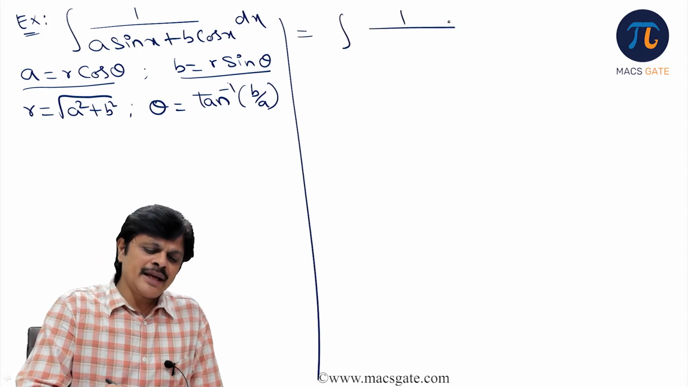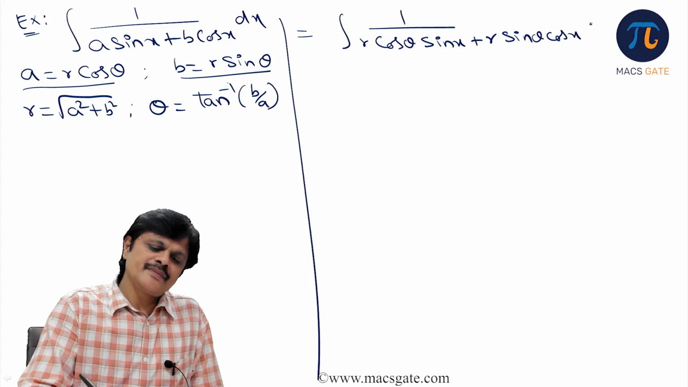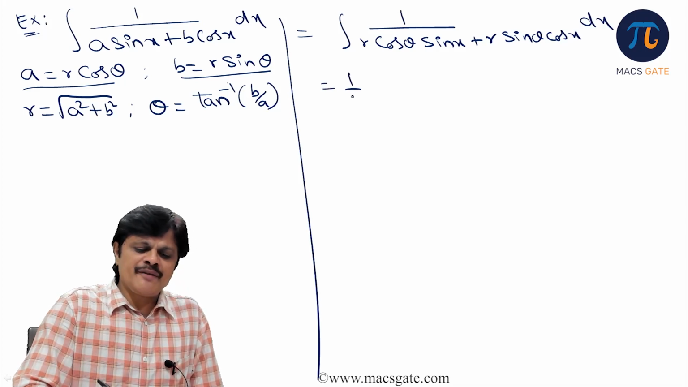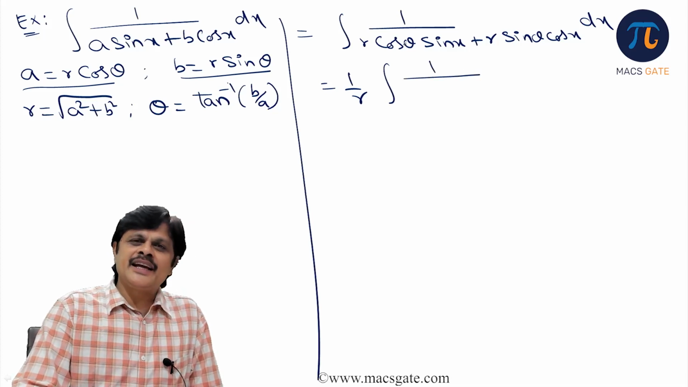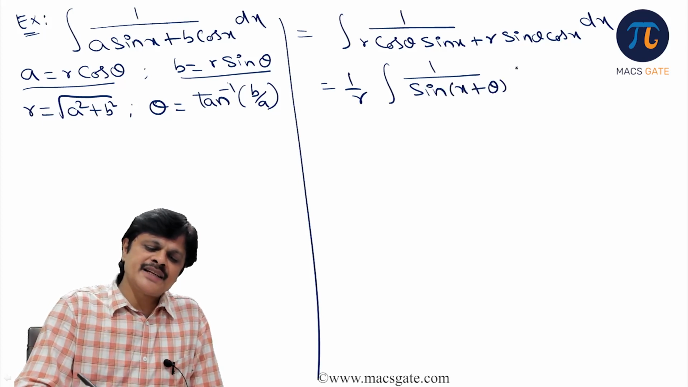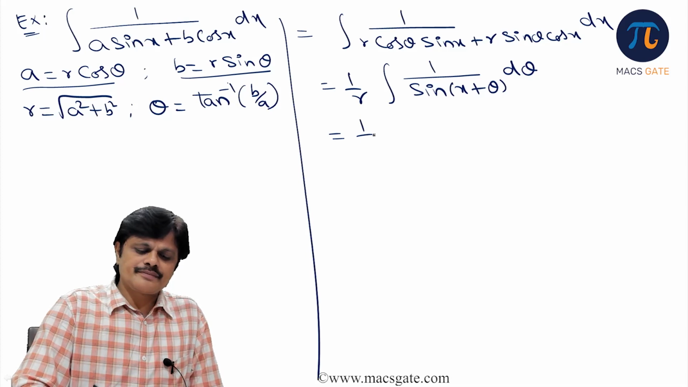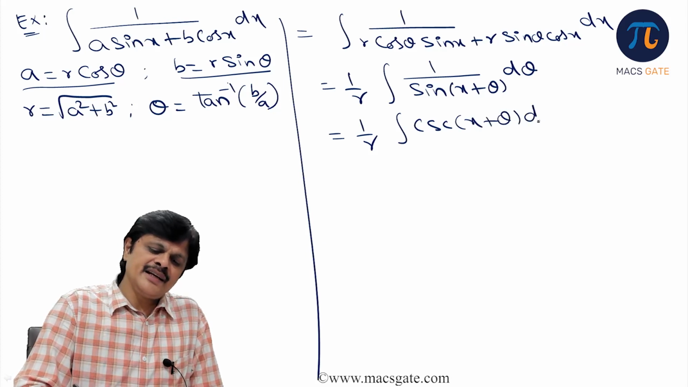So what is it? 1 by r cos theta sin x plus r sin theta cos x dx. So if you take 1 by r common, it is cos theta sin x plus sin theta cos x. That is sin a cos b plus cos a sin b, which can be written with the sin a plus b formula: sin of x plus theta dx. And that is nothing but cosecant of x plus theta dx.